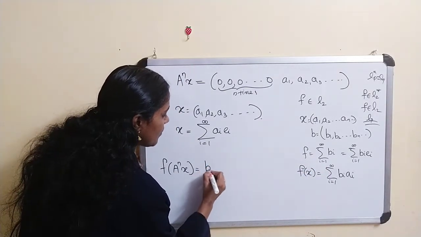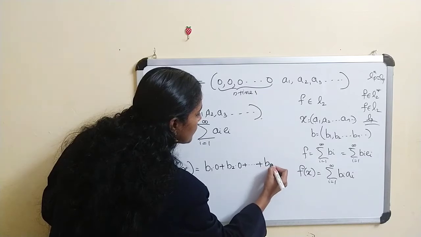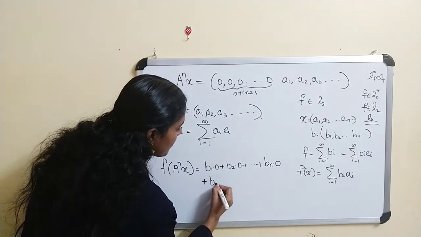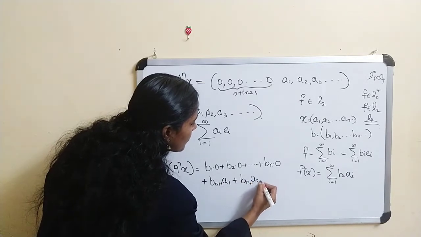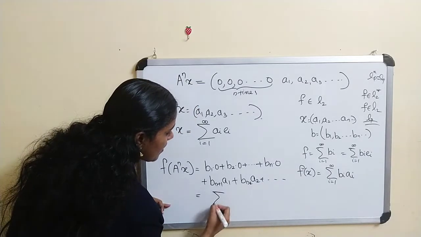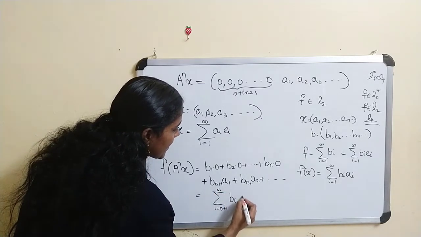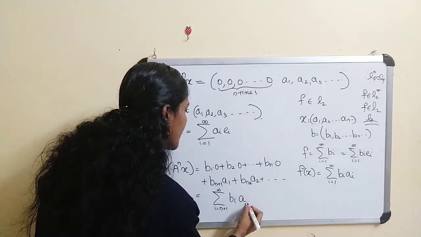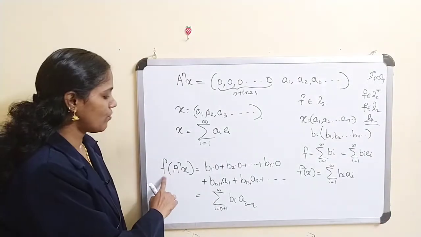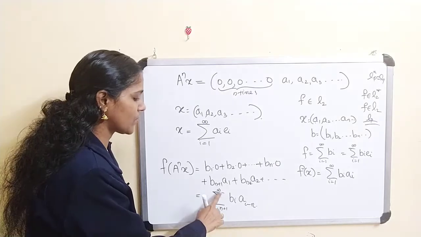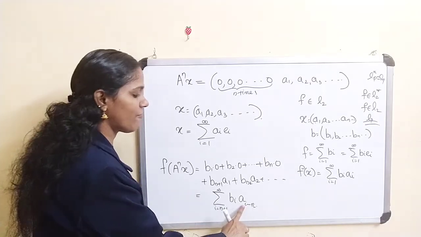Therefore, it's actually b1 into 0 plus b2 into 0 plus etc. plus b_n into 0 plus b_(n+1) into a1 plus b_(n+2) into a2 plus etc. And this is equal to sigma i varies from n plus 1 to infinity b_i a_(i-n). Because for i equal to n plus 1, this becomes 1.